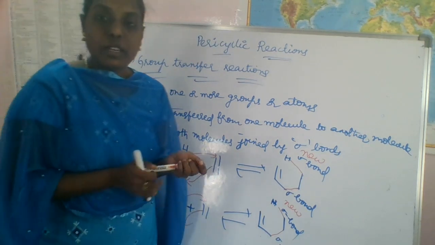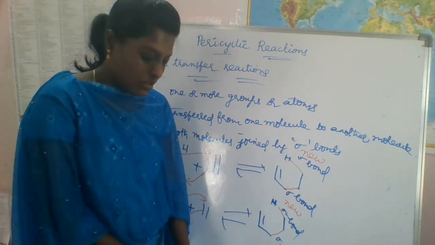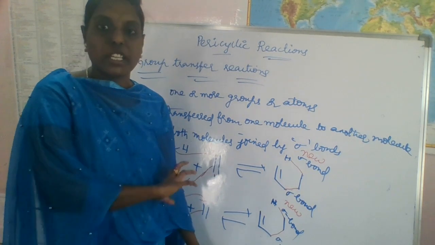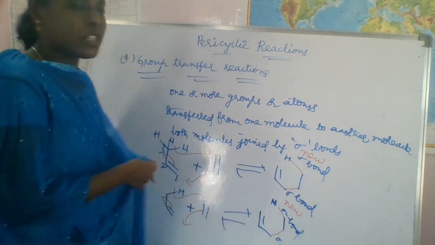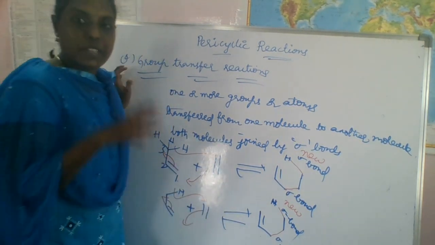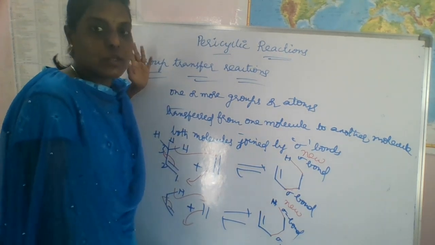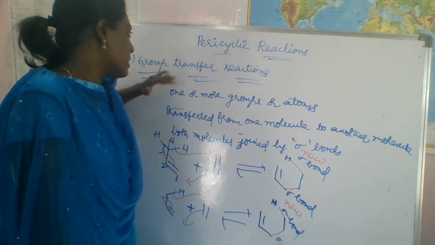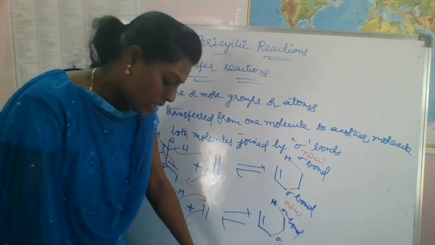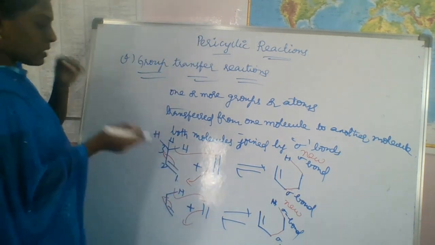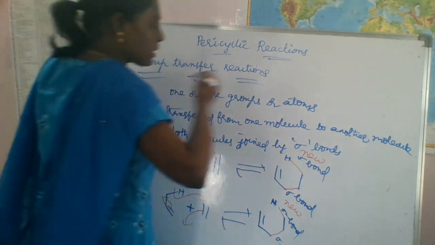In sigmatropic reactions, we are just transferring from one end to another end. Means it is intramolecular, right? Okay, within one molecule only. That is the rearrangement that takes place in sigmatropic reactions. This is different from group transfer reactions, right?